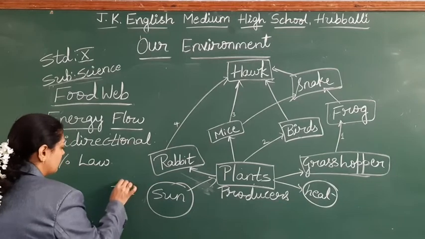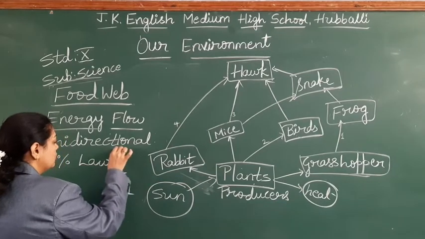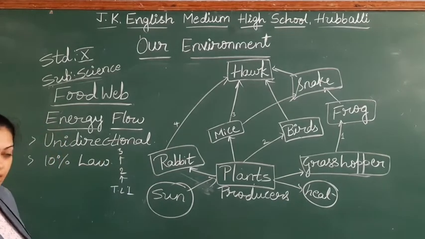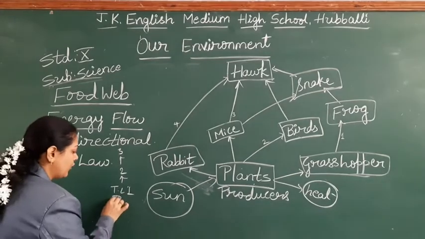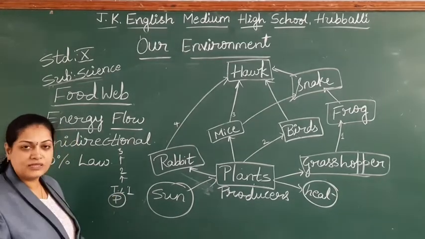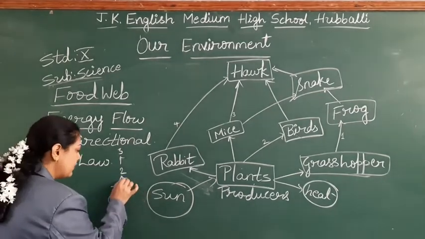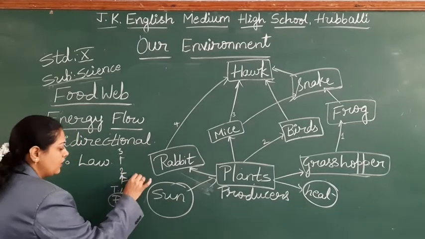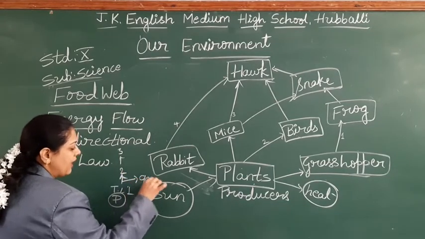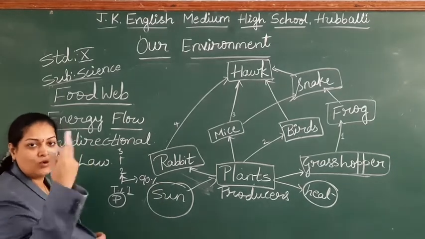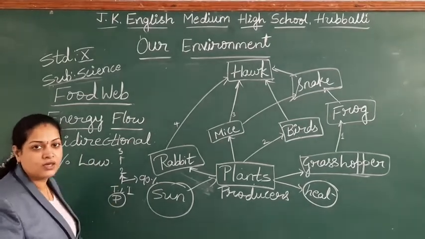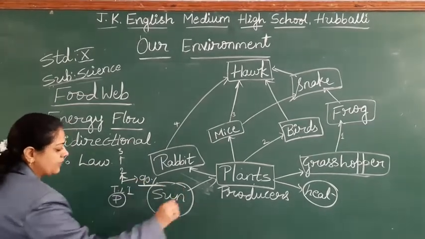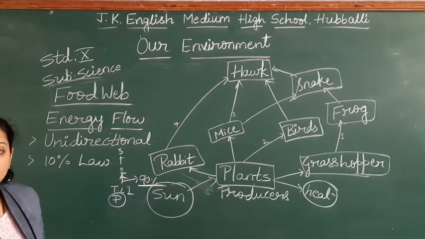Trophic level 1, 2, 3, so on. Okay? So first trophic level are the producers. So they will prepare 100% of energy. So while transferring to the trophic level 2, 90% of the energy is back to the nature environment in the form of heat while taking the digestion. Because of so many things, 90% is back to the ecosystem.